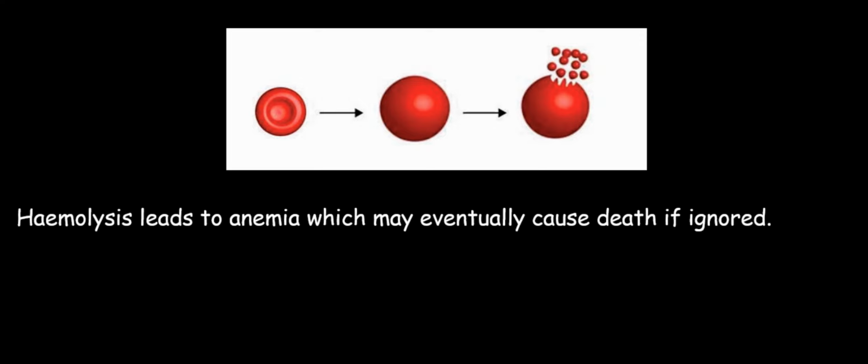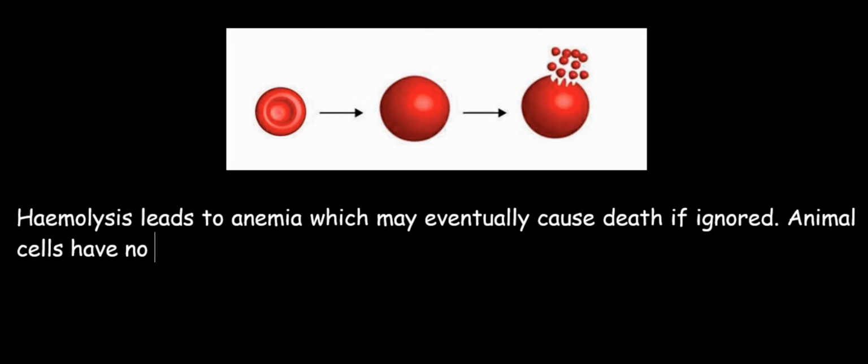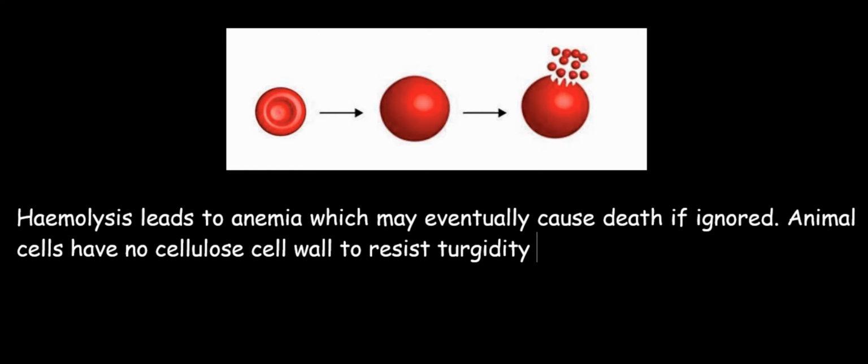And like I have mentioned before, and I want you to remember this and put this at the back of your mind, the reason why there's hemolysis in the red blood cells is because animal cells have no cellulose cell wall. And because of the lack of a cellulose cell wall, they cannot resist the turgidity caused as a result of absorption of water during hemolysis, and hence the bursting of the red blood cells.